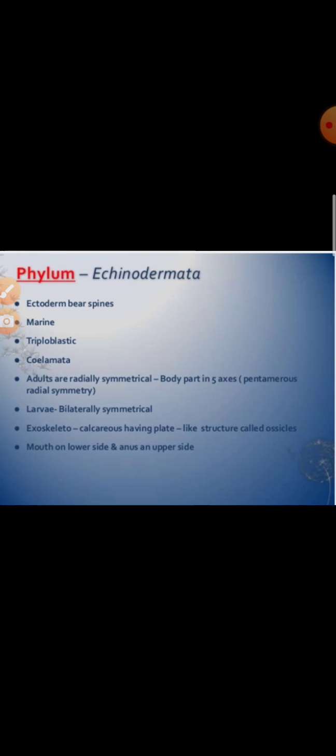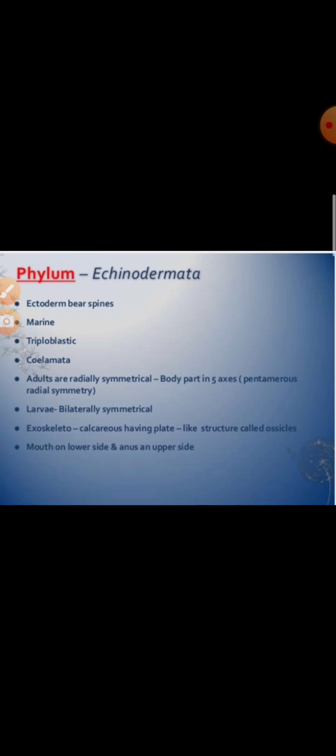Our next phylum is Echinodermata. Echinus means spine and derma means skin. The animals of this phylum are exclusively marine. How is their body? Body is unsegmented and has various shapes: star-like, disc-like, cylindrical, etc. Radially symmetrical body, triploblastic animal. They show organ system level of organization and all organ systems are radially arranged.